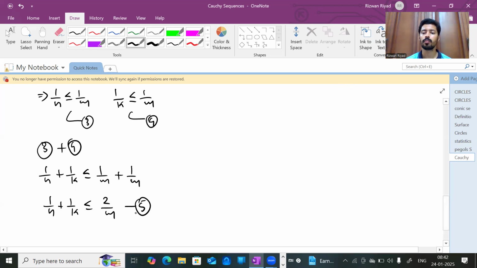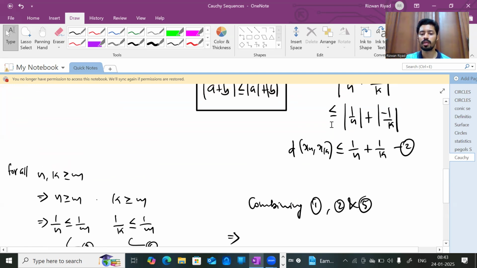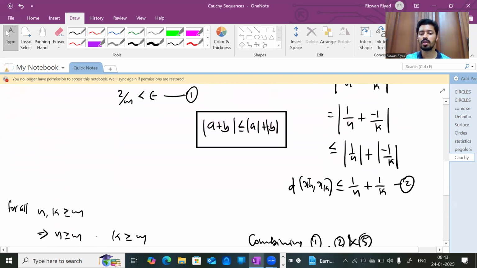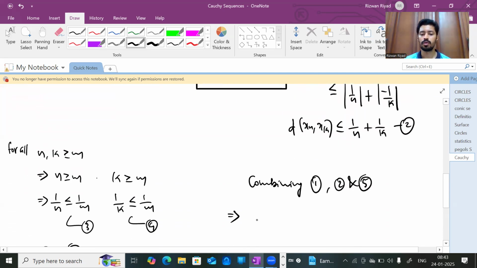Next, I'm going to combine these three inequalities: inequality number 1, inequality number 2, and inequality number 5. What will happen if you combine them? Let's begin with inequality number 2. So d of xn, xk is lesser than or equal to 1 by n plus 1 by k.